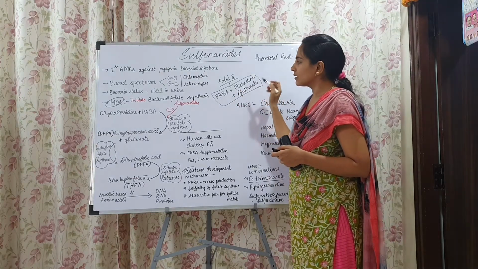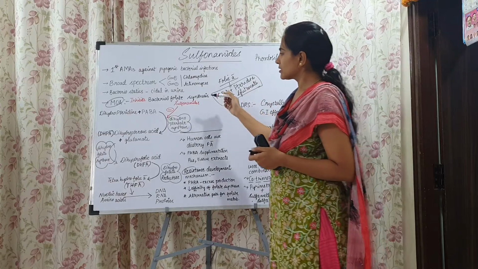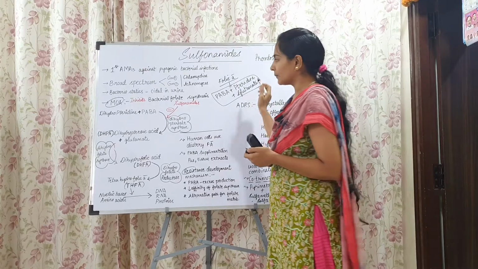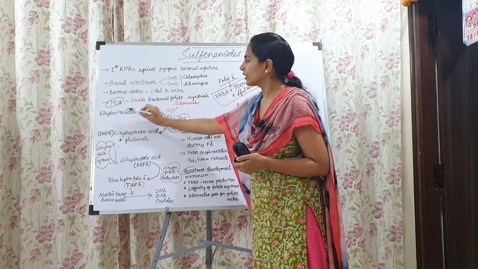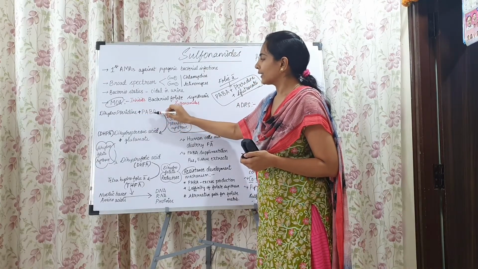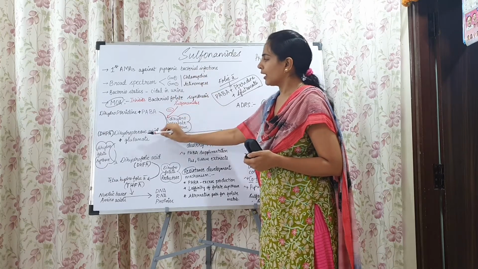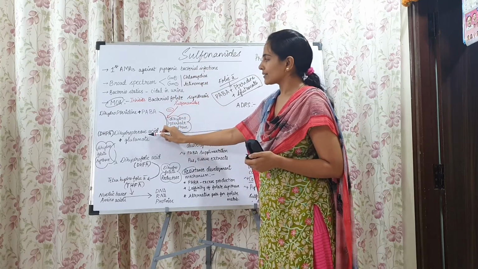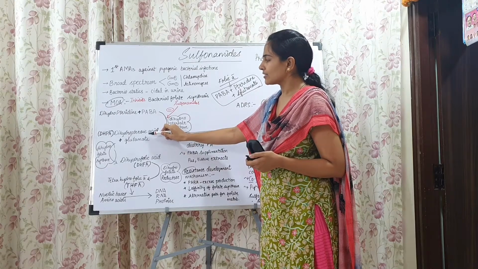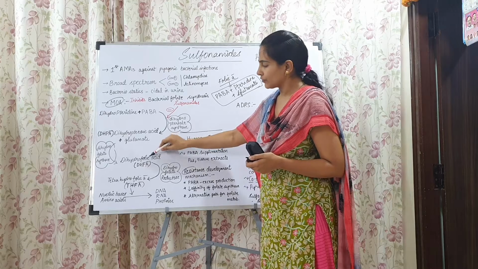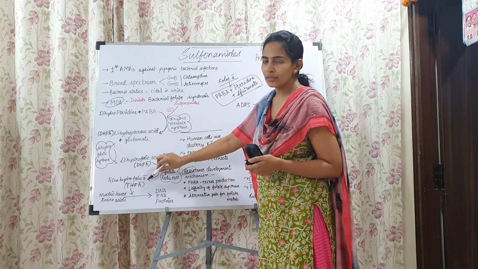Now let us see the synthesis of folic acid in the bacteria. Dihydropteridine will react with para-aminobenzoic acid to give dihydropteroic acid. Dihydropteroic acid in turn gives rise to dihydrofolic acid, which further gives rise to tetrahydrofolic acid.